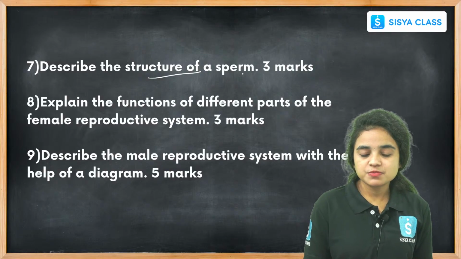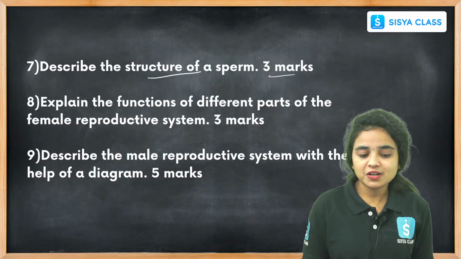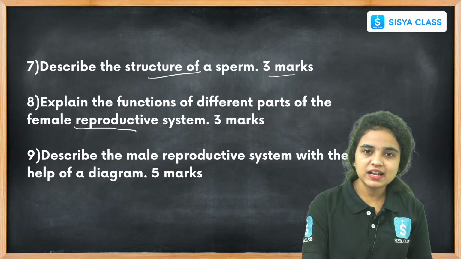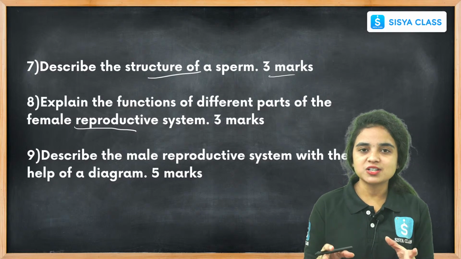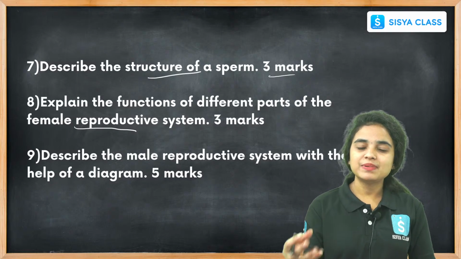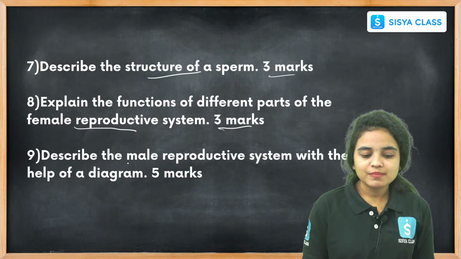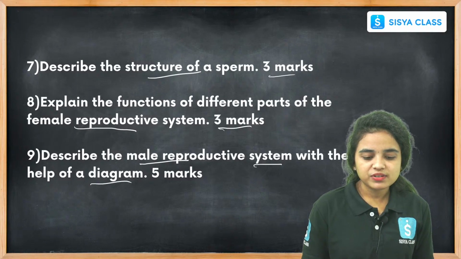Describe the structure of a sperm carries 3 marks. And explain the functions of different parts of the female reproductive system. You have to draw the diagram of the female reproductive system and write the functions of different parts in a female body. It carries 3 marks.